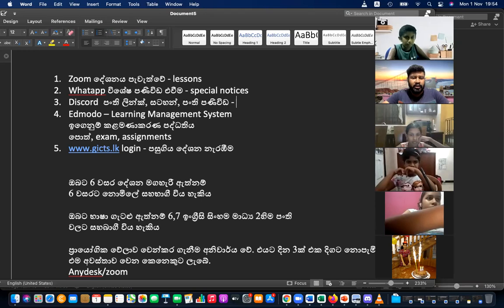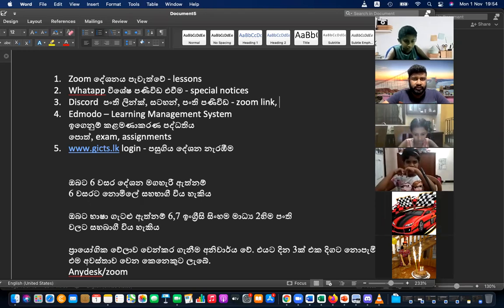And basically the Zoom link, notes, class messages will be communicated in a software called Discord. Right? So you can put right sign or wrong sign in front of that.